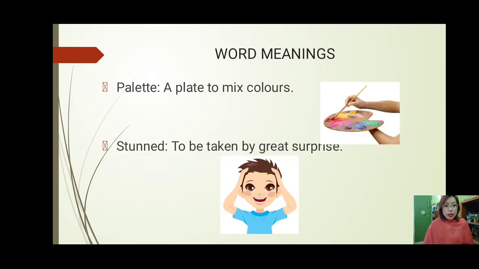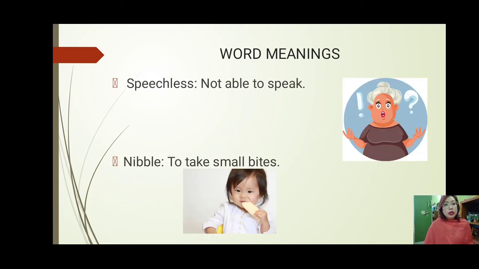Palette, we have seen in our last class that palette is what? It is a place to mix colors, a plate used to mix colors. Stunned means to be taken by great surprise. And also, we had seen the word speechless, that means not able to speak because of sudden surprise, falling short of words to express oneself. And nibble means to take small bites, right, students?